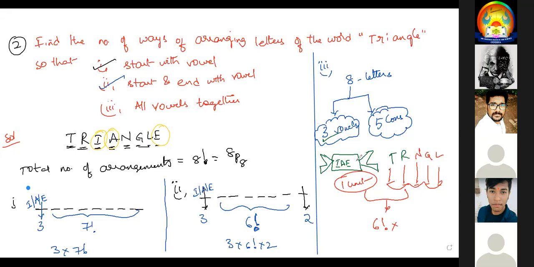Now, after arranging, I open the chocolate cover. In that, there are 3 letters, I, A, E. So 3 letters can be arranged in 3 factorial ways. So anywhere you look, all the vowels will be at the same place, all the vowels together. If you want, I'll repeat it again.